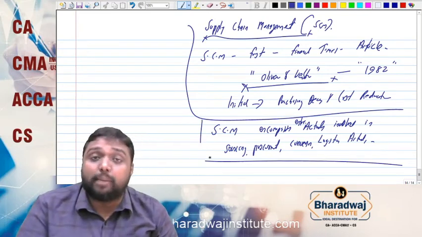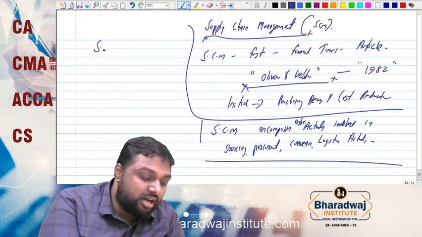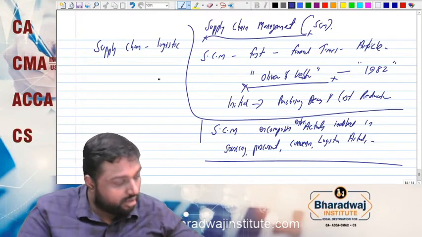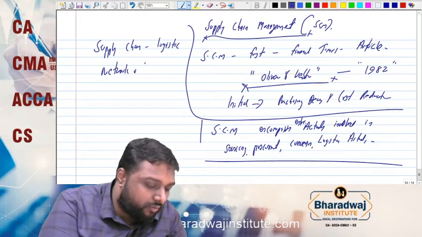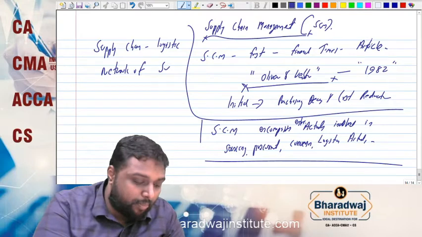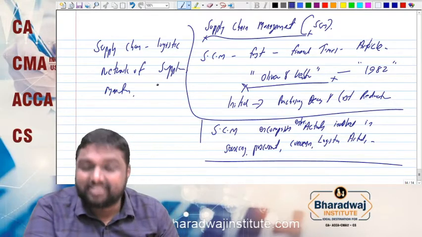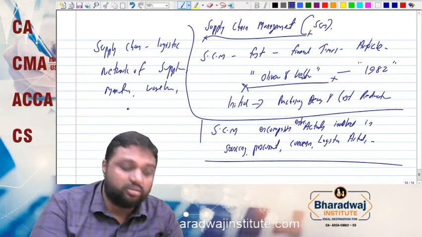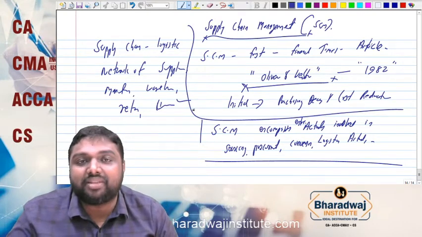When we discuss supply chain management, first we should know what is meant by supply chain. The term supply chain, we can call, it's a logistic network of suppliers, manufacturers, warehouse, retailers, wholesalers, entire segment.